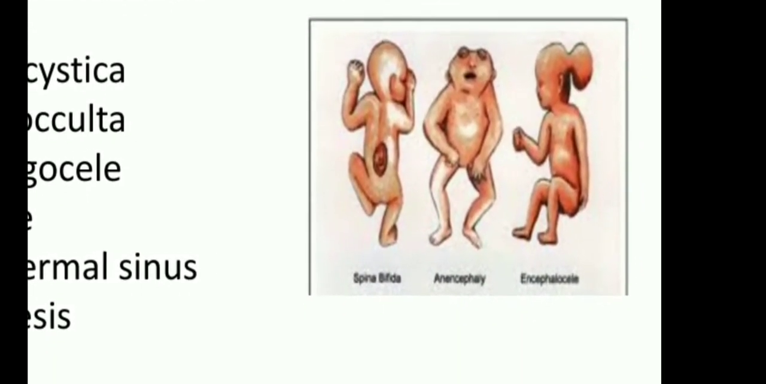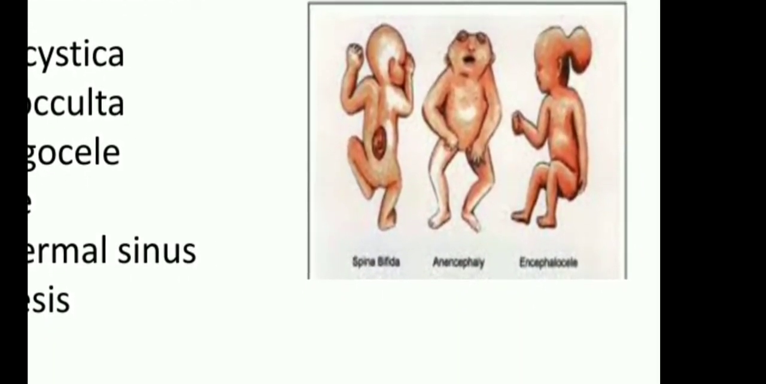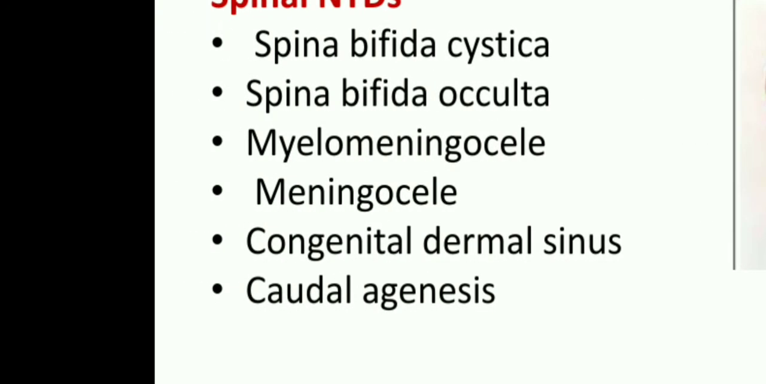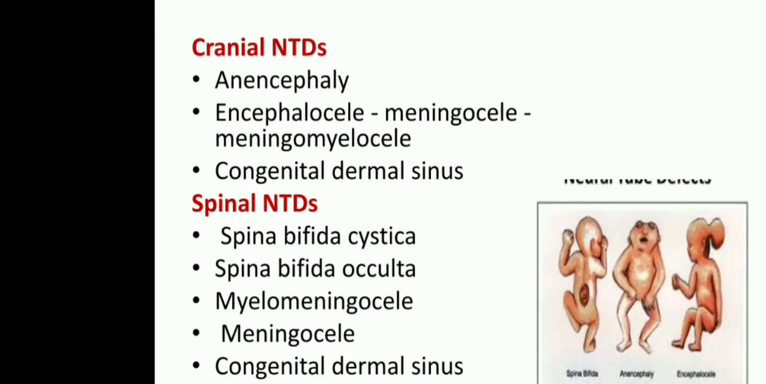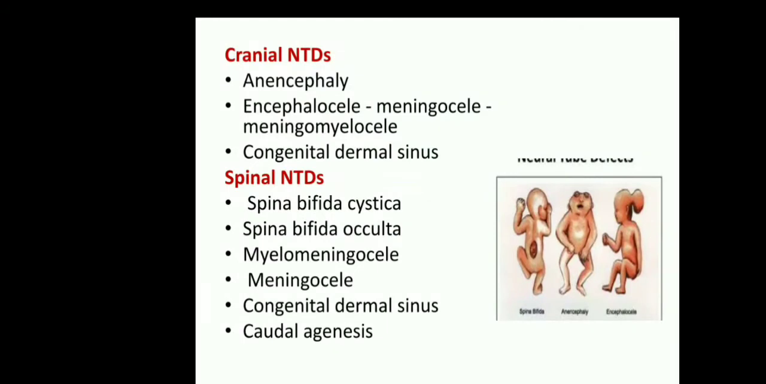Second one, anencephaly and encephalocele. These two are the cranial defects. The first one is spina bifida, which is a spinal cord defect. Look at this: the first one is cranial neural tube defects and the second one is spinal neural tube defects.